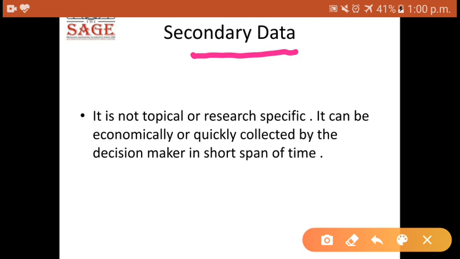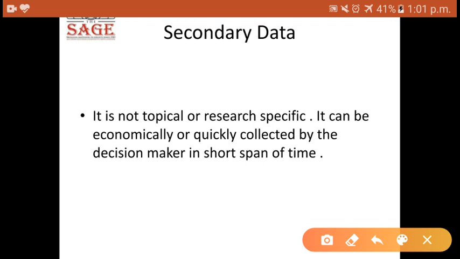So when it is collected, I want to use this data for my research. I will have to find out the different types of data available, and then pick up the data which is available and use it for my research. It is like finding a needle in a haystack.